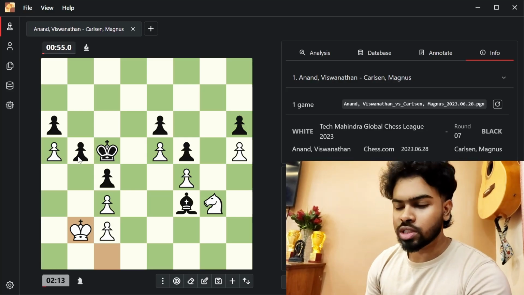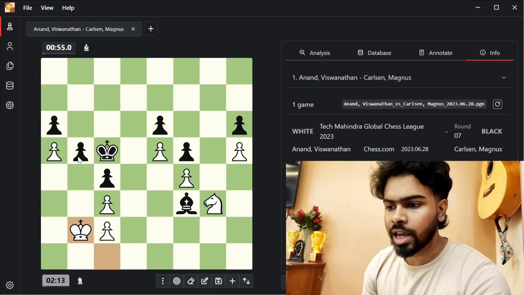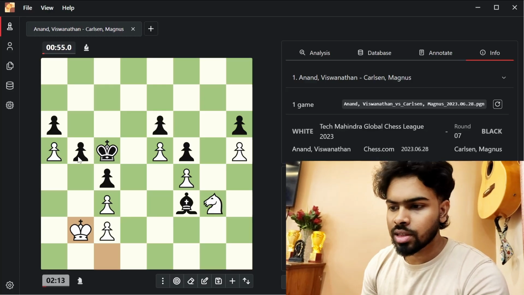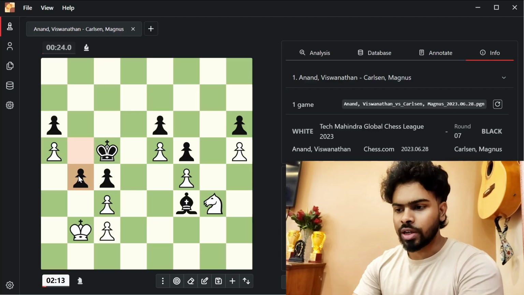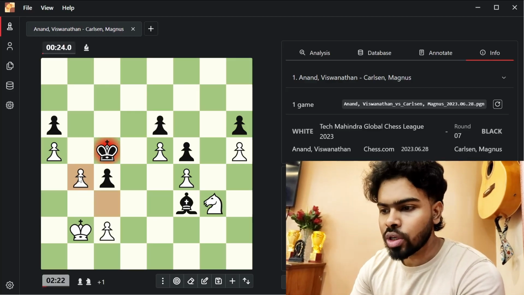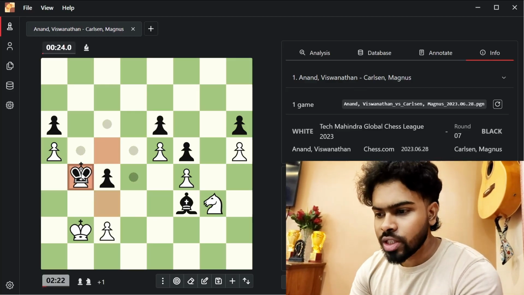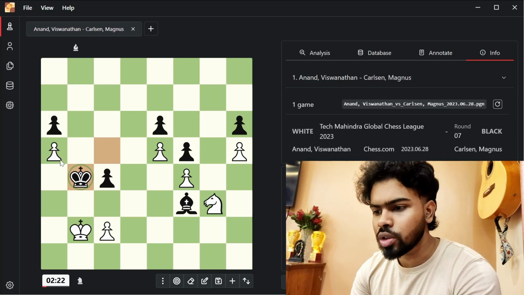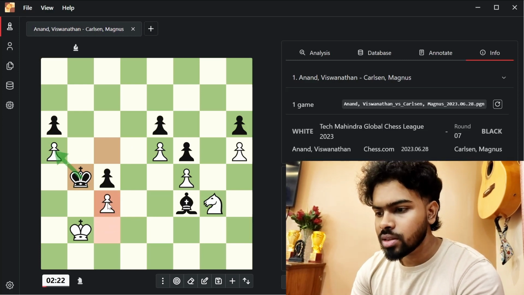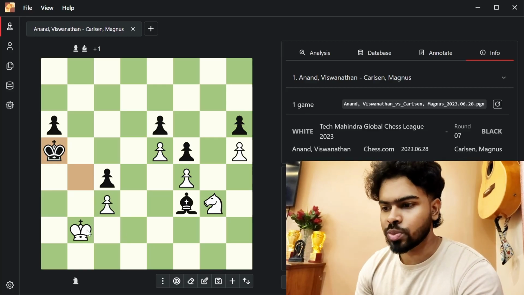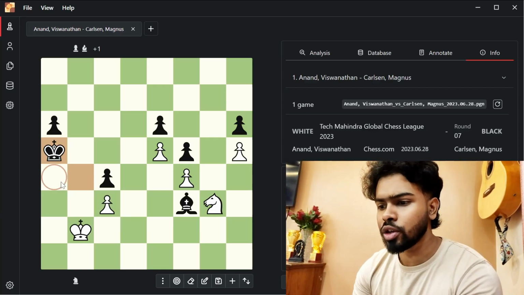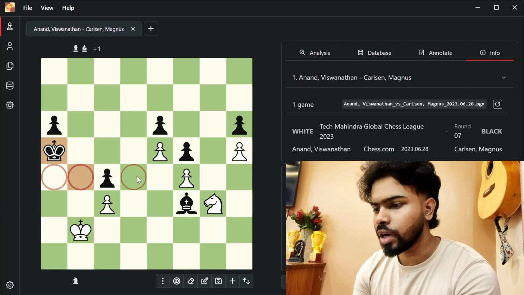But due to the pawn structure of white, black has a pawn breakthrough, that is b4. Magnus plays it desperately, and after pawn takes, if you take with the king, you win this pawn, but this is a fortress. You cannot break through in this position. The king cannot enter the white territory.